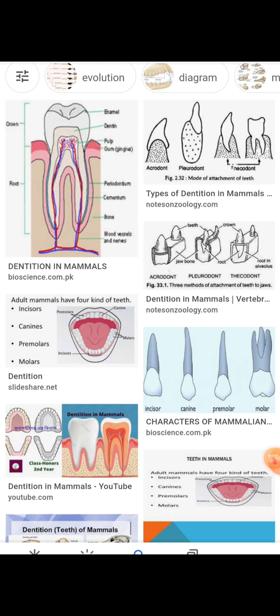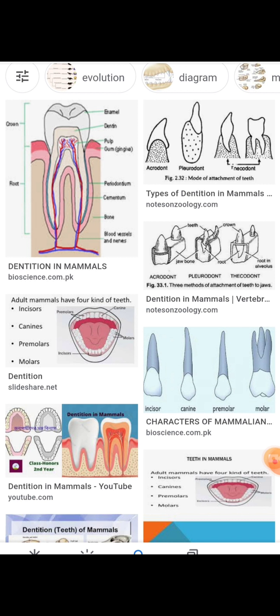If teeth are formed only once in the lifetime, the dentition is called monophyodont. It implies that one set of teeth is present throughout the life. Examples: platypus, marsupials and moles.